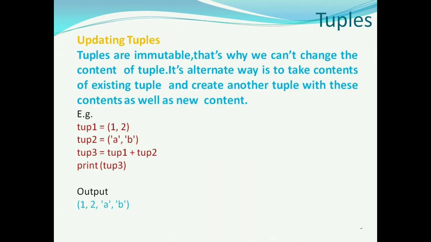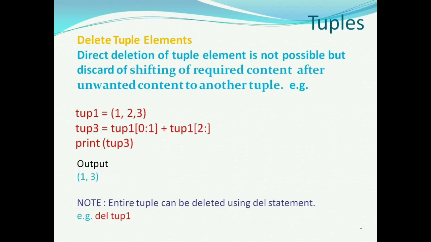Now we'll see how to update a tuple. We can take the contents of an existing tuple and create another tuple with these contents as well as new content. Here tuple1 = (1, 2), tuple2 = ('A', 'B'), and we are creating a new tuple with both the contents.